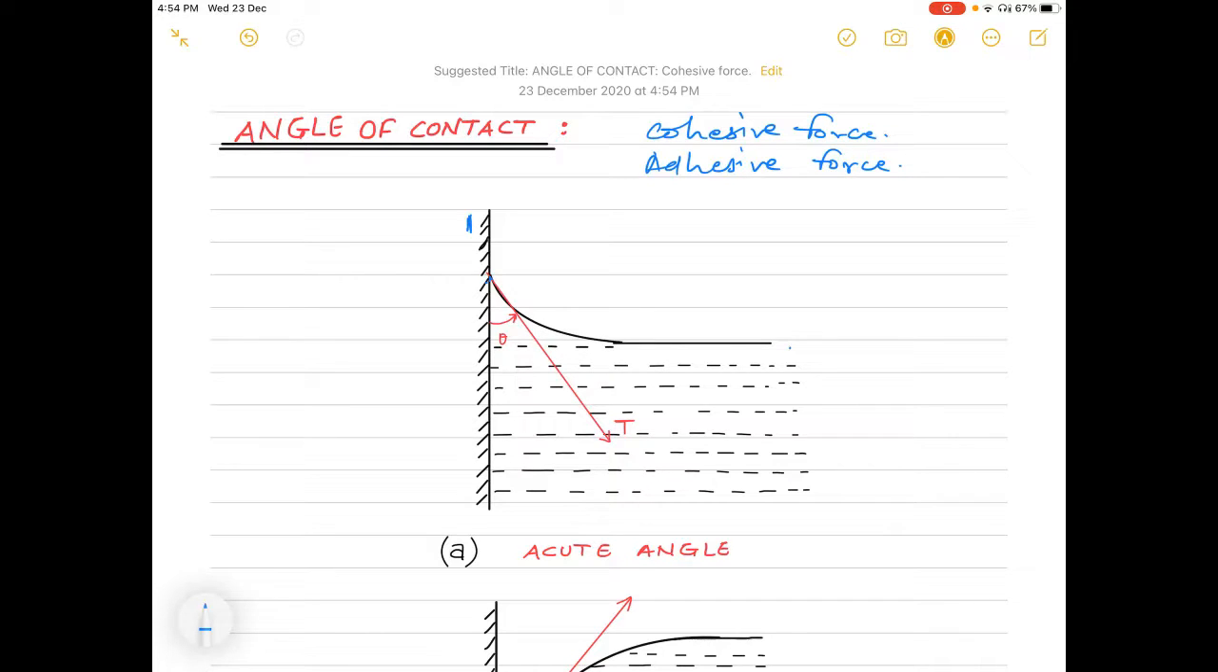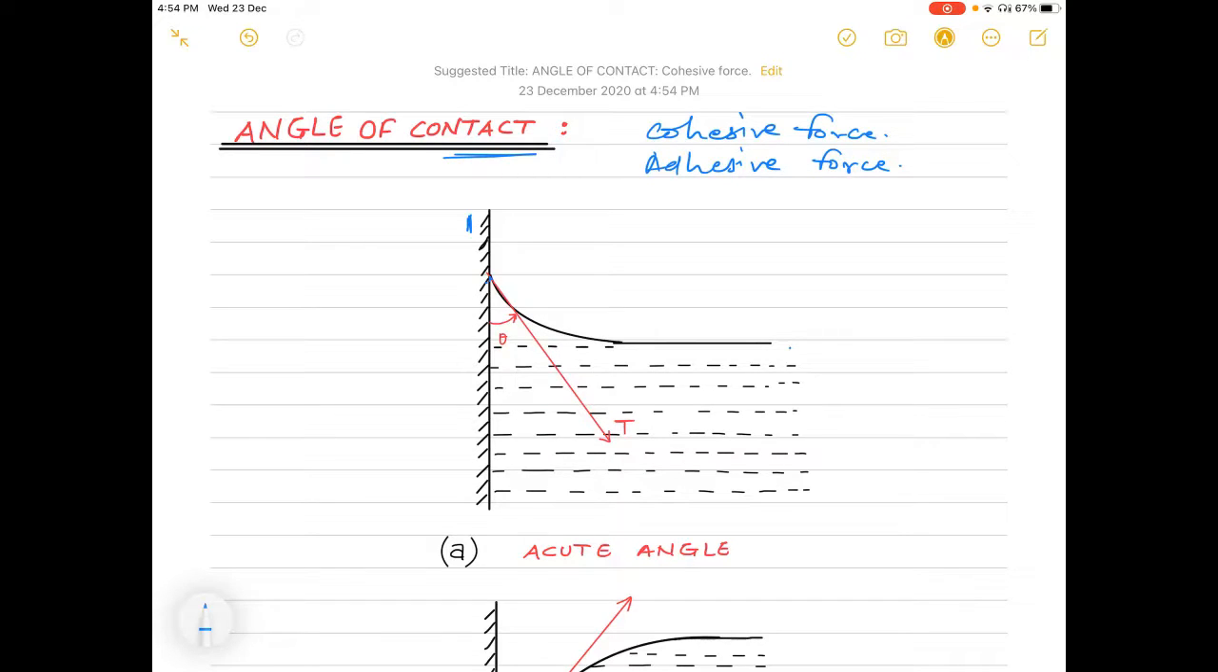Now the top surface of a pond, for example, is an interface between the pond water and the air. So surface tension is not a property of the liquid alone. Okay, it is a property of the liquid's interface with another medium. Now today's topic is angle of contact. Now what is angle of contact?